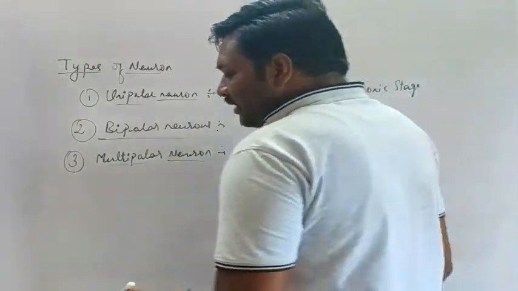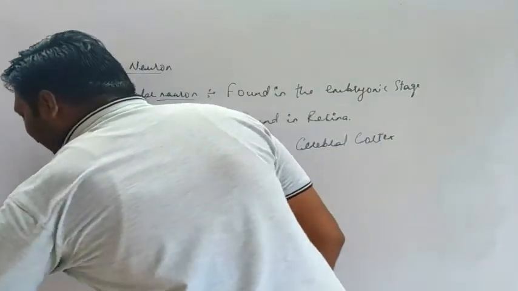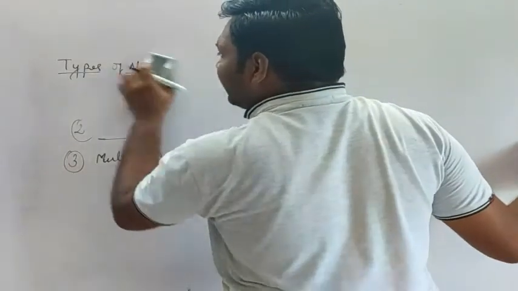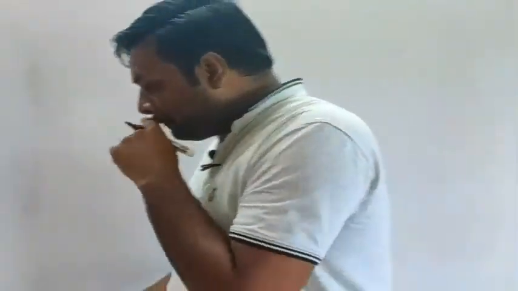Now next we will see how these neurons are responsible for generation and conduction of nerve impulses. How do they generate and conduct the nerve impulses? We have seen the structure of a neuron, right?